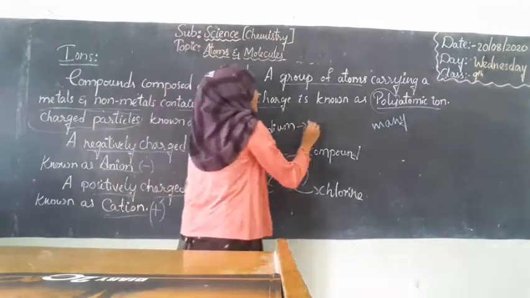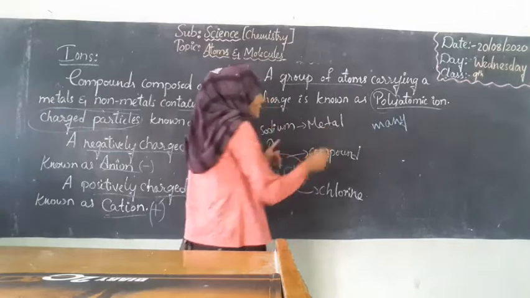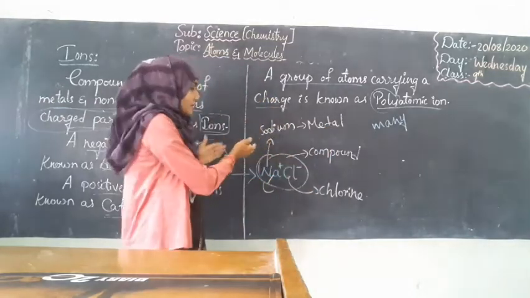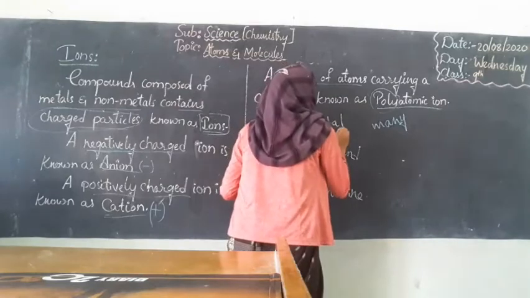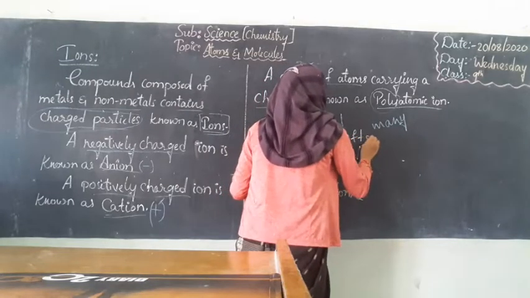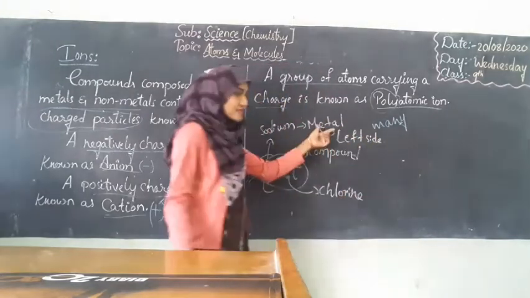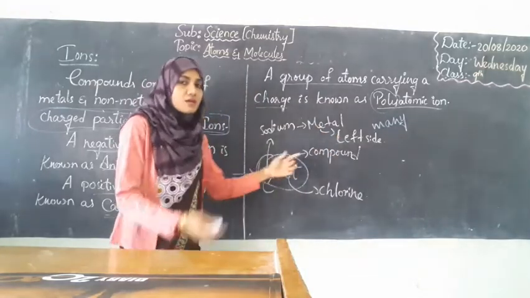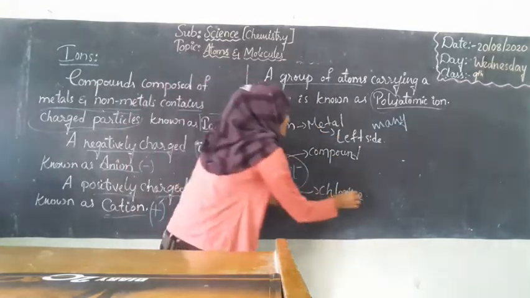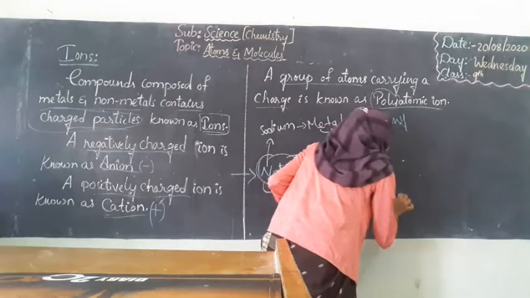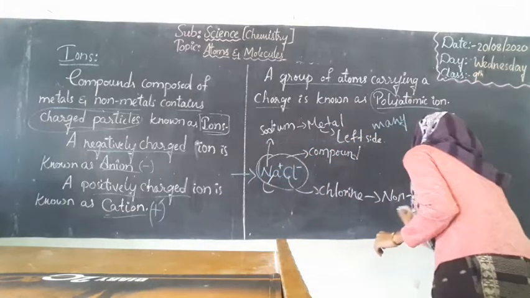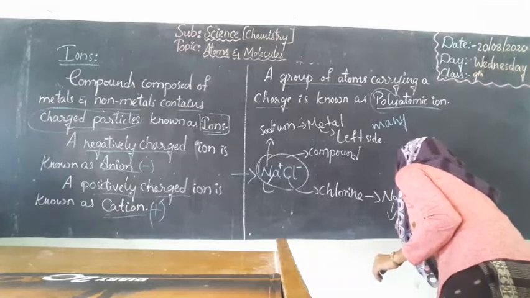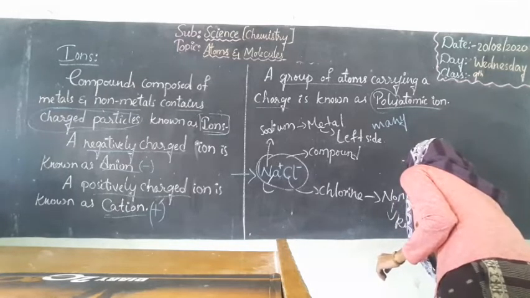Sodium is a metal, and the metal should always be on the left side of the formula, whereas chlorine is the non-metal, and the non-metal should always be on the right side.